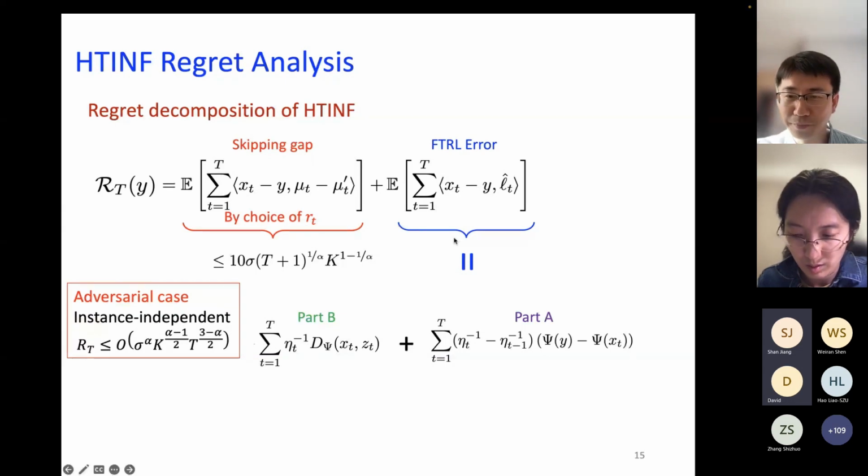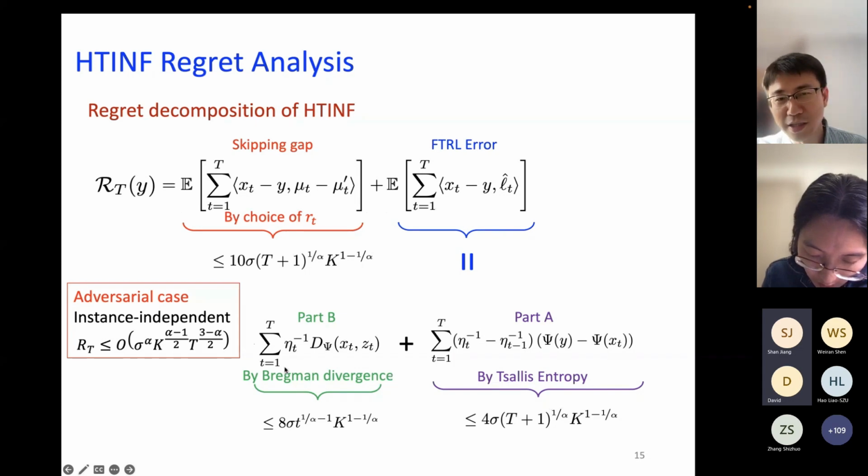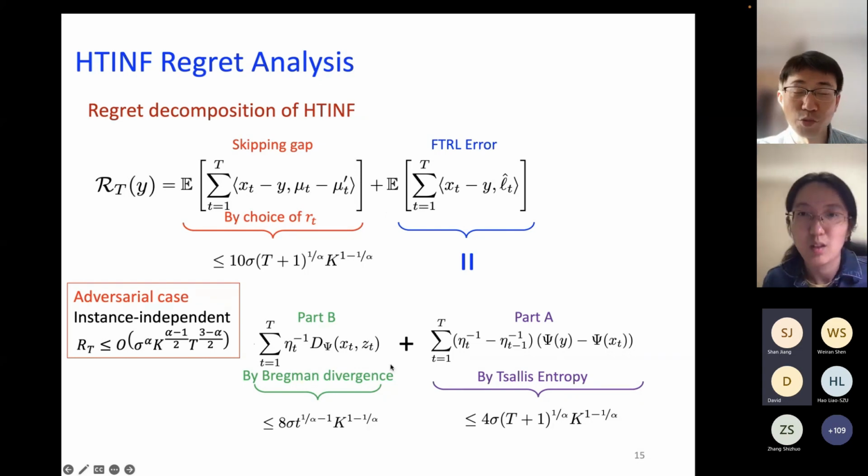For part A, we use properties from the Tsallis entropy function, and then we can derive this bound here. For the last one, we use a property from the Bregman divergence, and we obtain the third bound. We derive bounds for each one of them, and then combining them with some further derivation, we obtain this adversarial case bound.